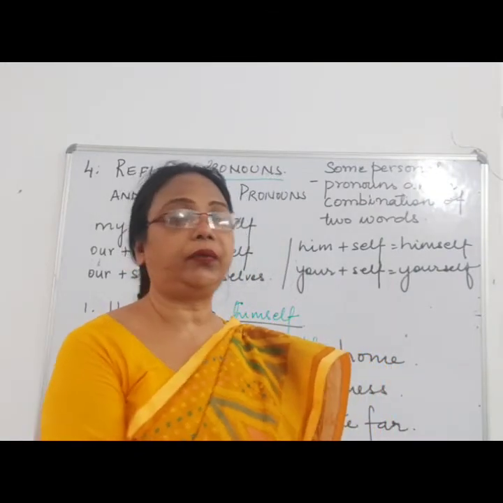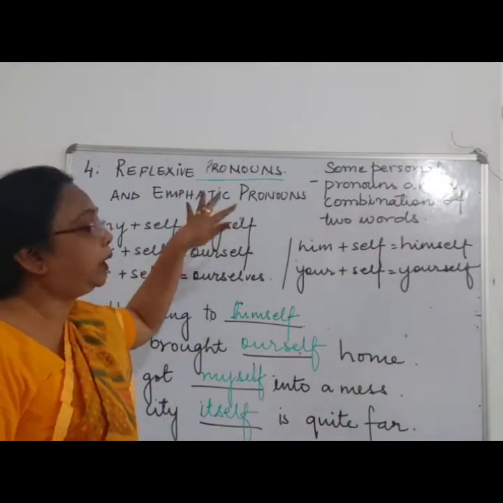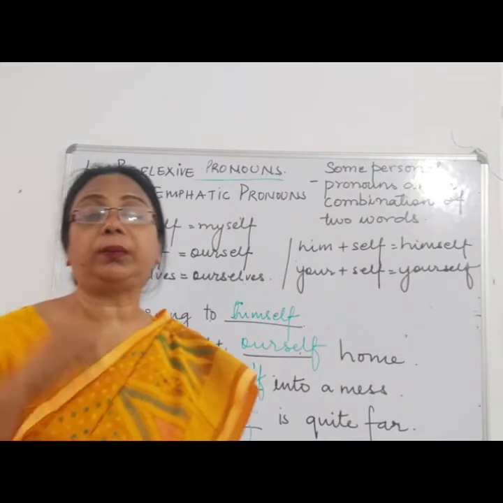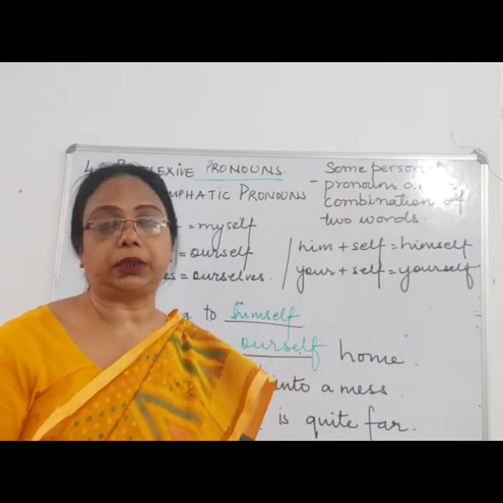All these are reflexive, or emphatic pronoun, used when we are forcibly emphasizing the matter, the object, right?